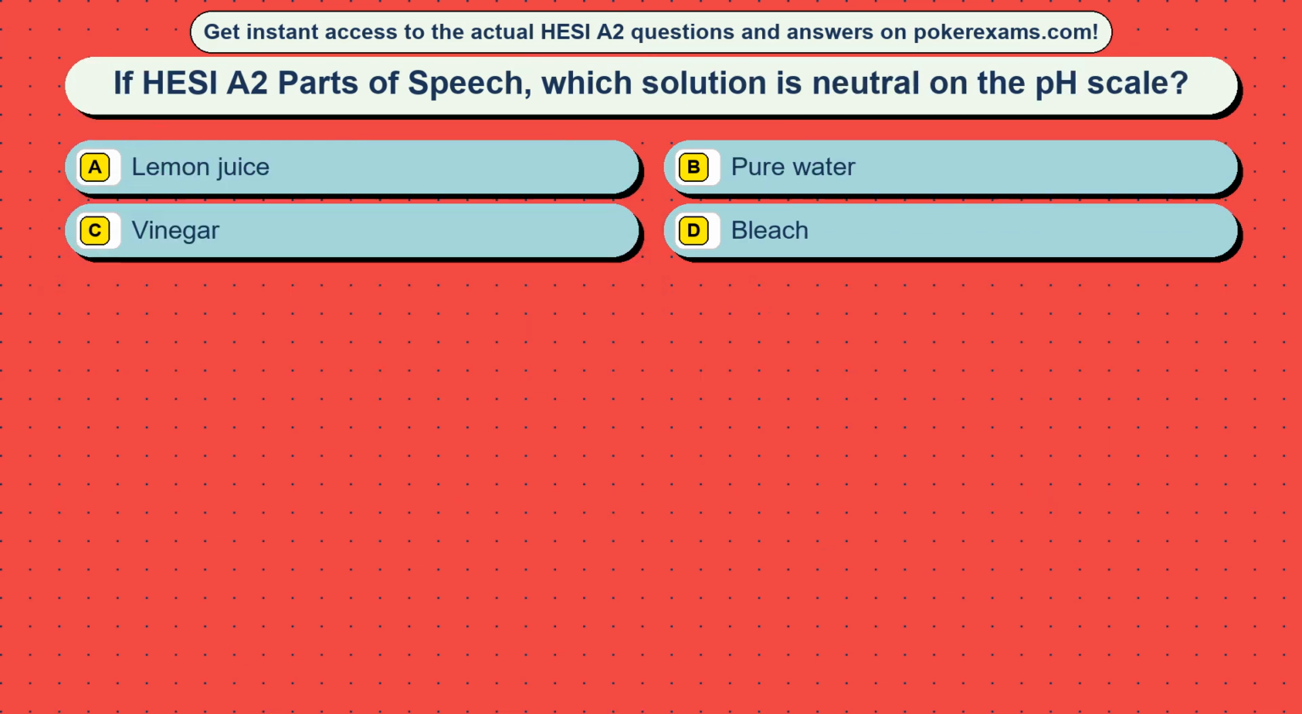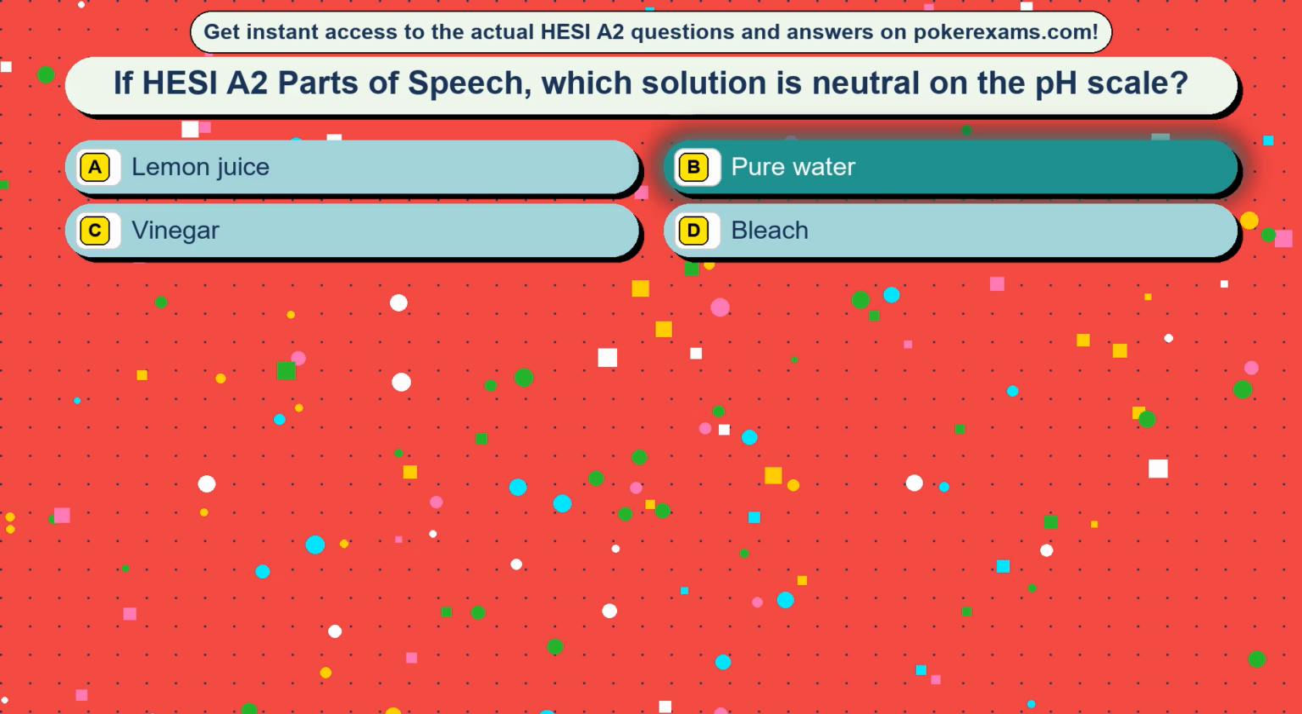Question 40. If HESI are two parts of speech, which solution is neutral on the pH scale? Option A, lemon juice. Option B, pure water. Option C, vinegar. Option D, bleach. The correct answer is option B, pure water.